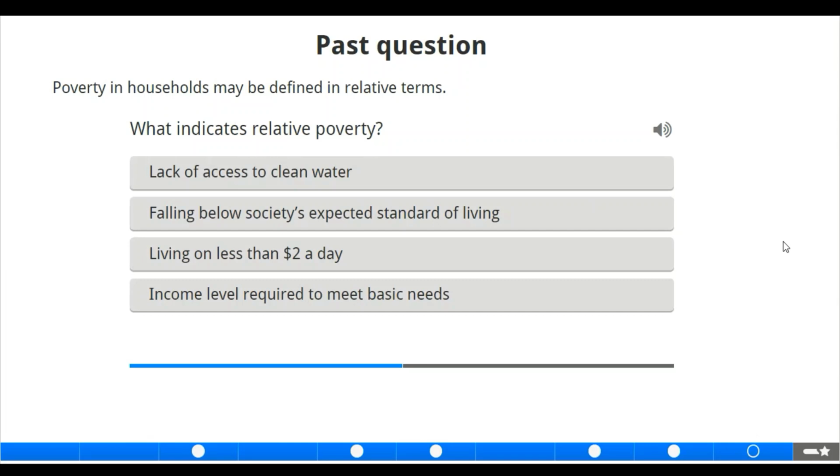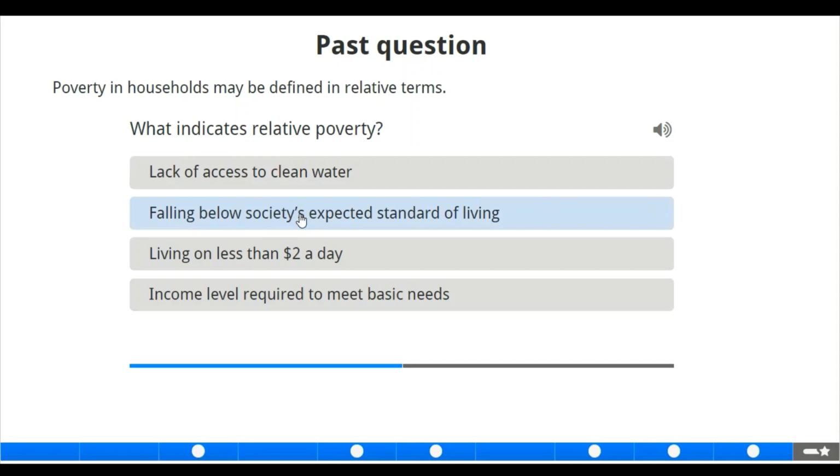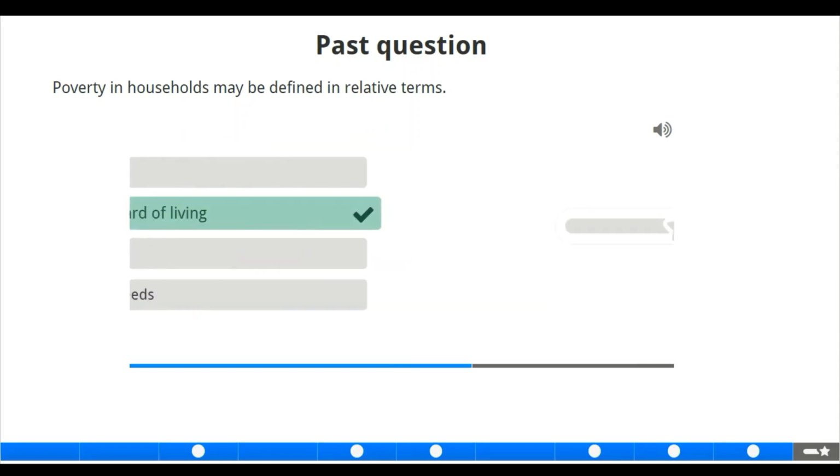There is also a past question here. Poverty in households may be defined in relative terms. That is, we are dealing with relative poverty here. What indicates relative poverty? Lack of access to clean water, is that so? Falling below society's expected standard of living, living on less than $2 per day, income level required to meet basic needs. Of course, relative poverty is having fewer resources than others in the same society. That should be falling below society's expected standard of living.